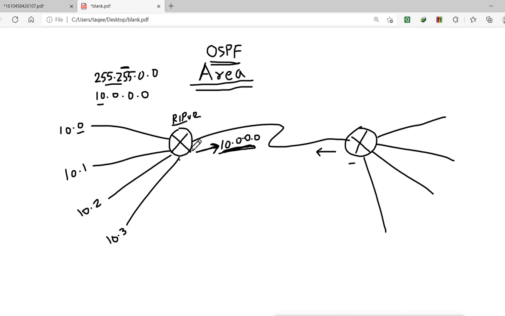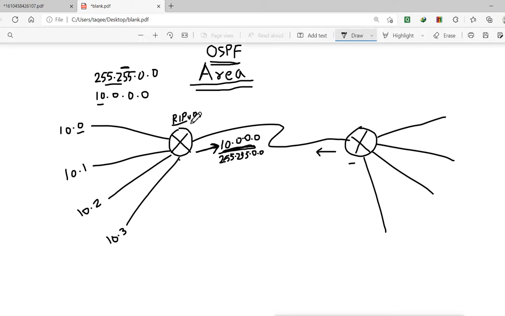And they do it by sending the subnet mask also. These routers send the subnet mask also, that I have this network with this subnet mask. So the other router knows that okay, they have these networks.